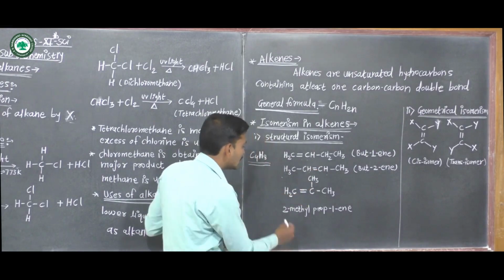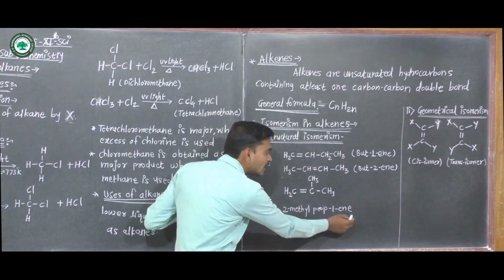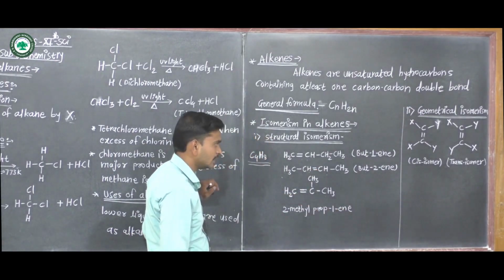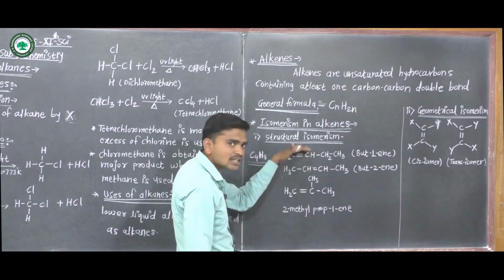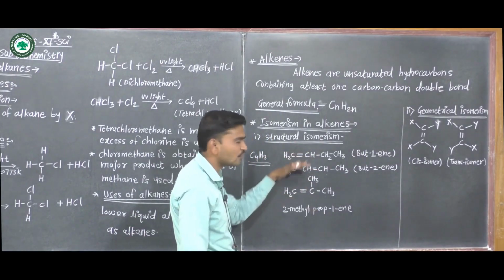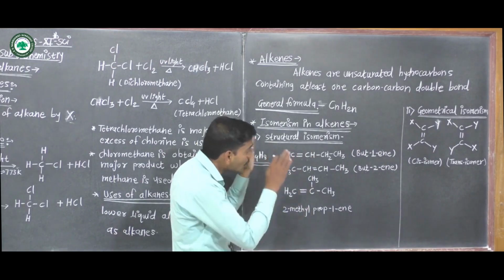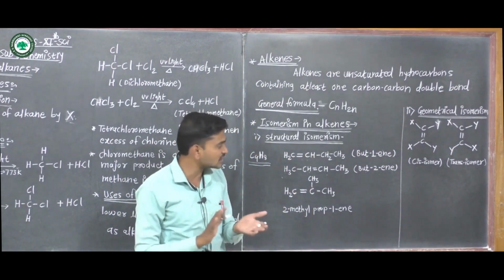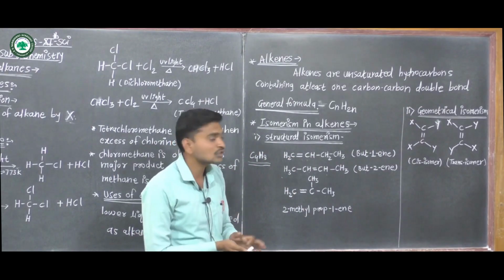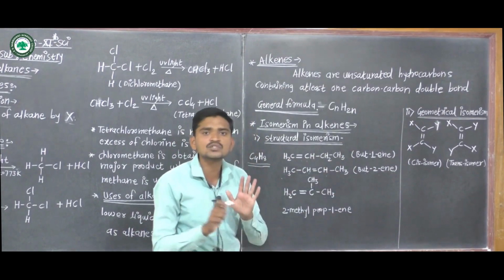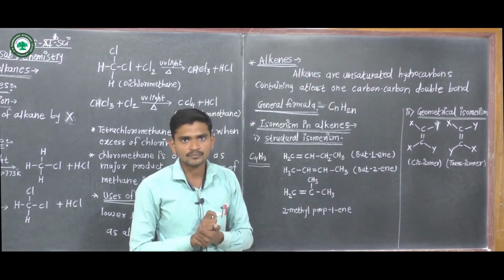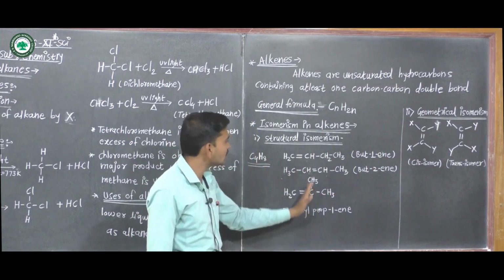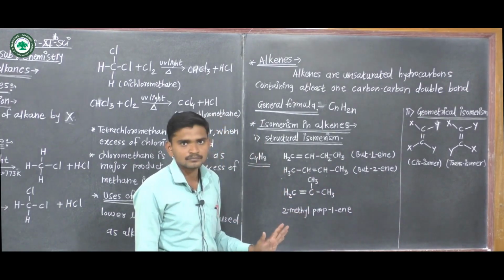This is the third, 2-methylprop-1-ene. These three structures are isomers of each other. Their molecular formula is the same, but their structural formula is different, so their IUPAC names are also different. This is structural isomerism.